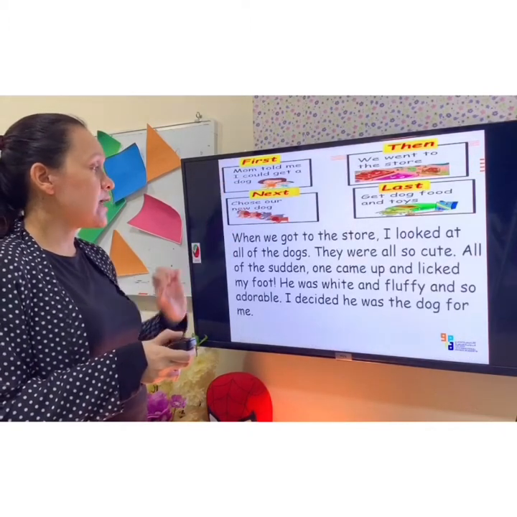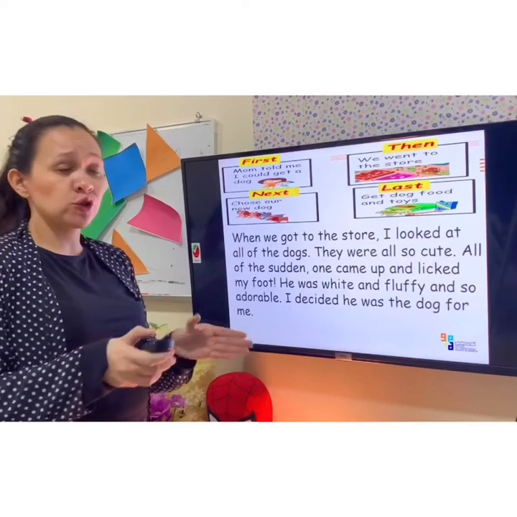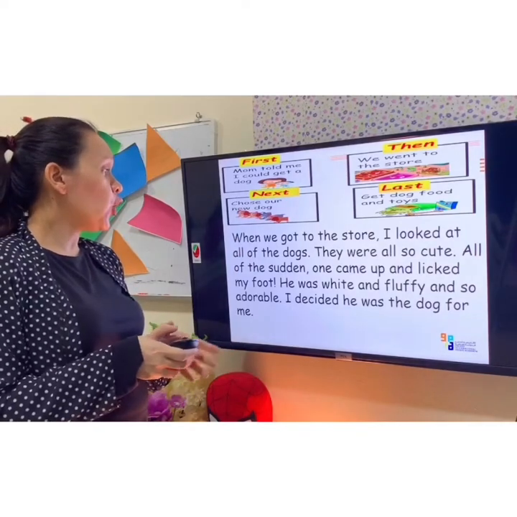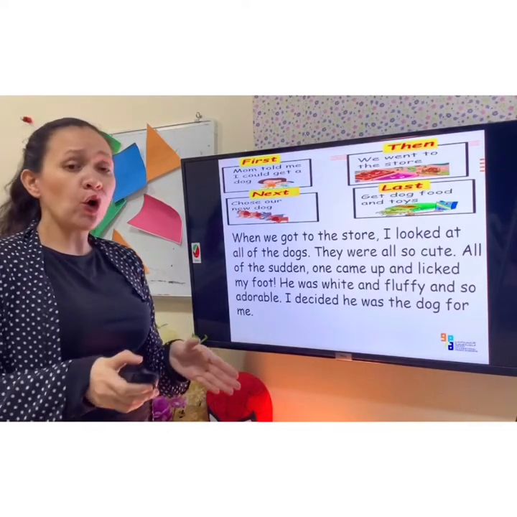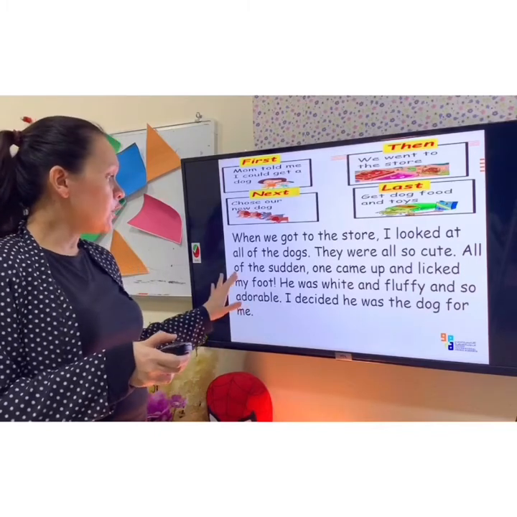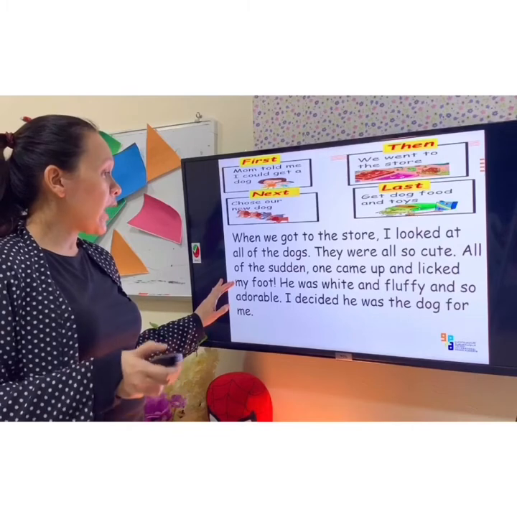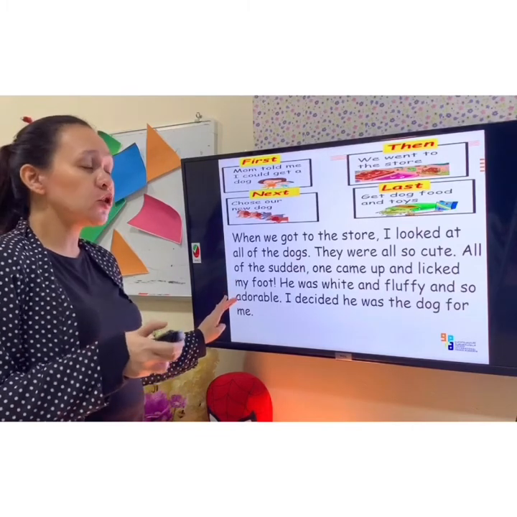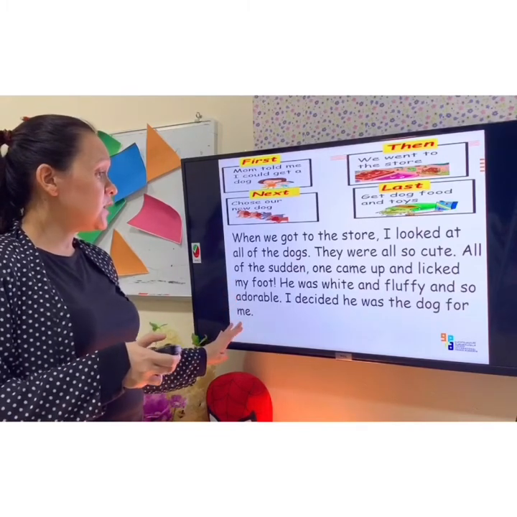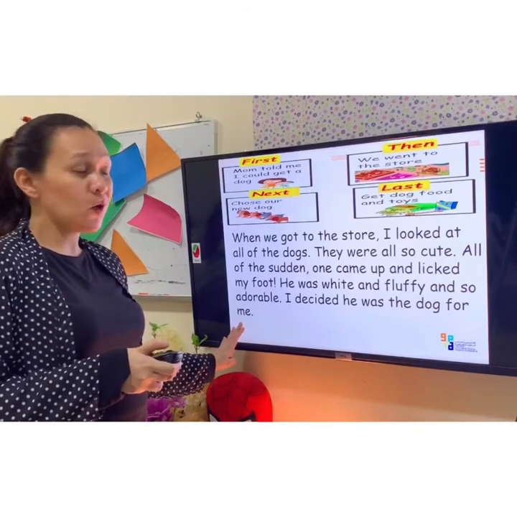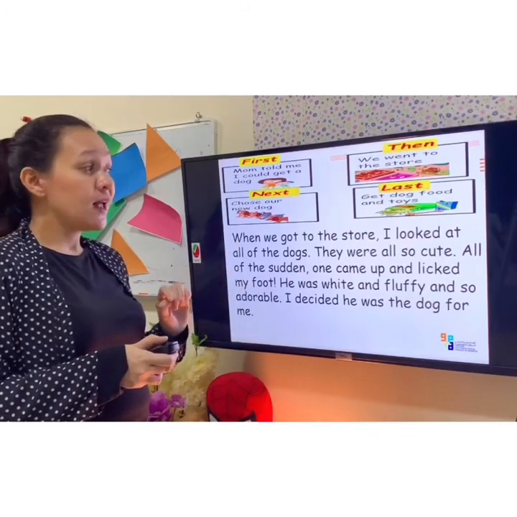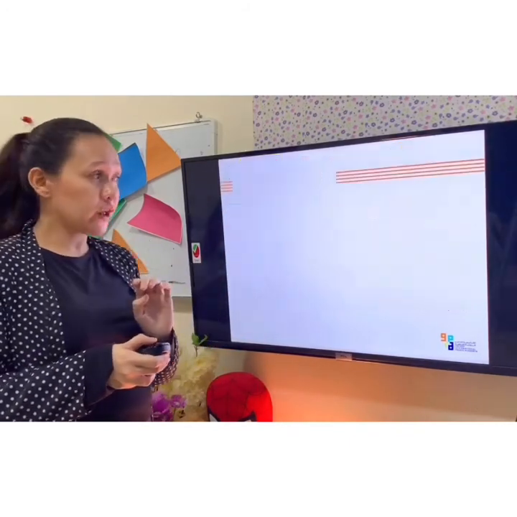So here, next. "When we got to the store, I looked at all of the dogs. They were all so cute. All of a sudden, one came up and licked my foot. He was white and fluffy and so adorable. I decided he was the dog for me." So, we are done with this part. Let's move to the last part.